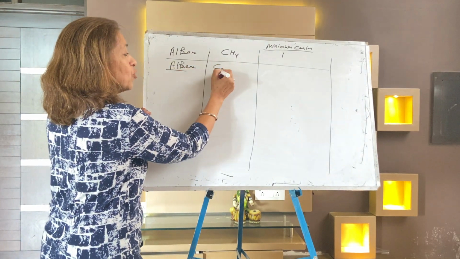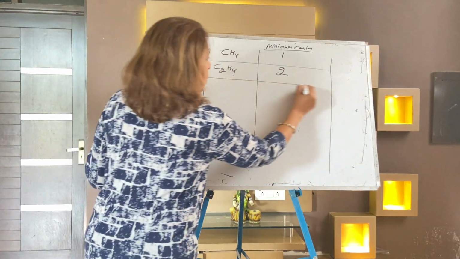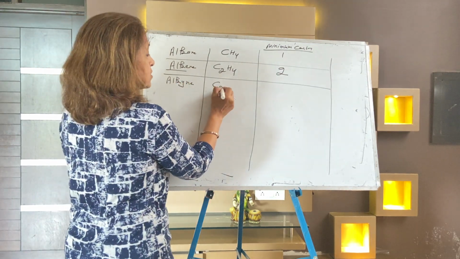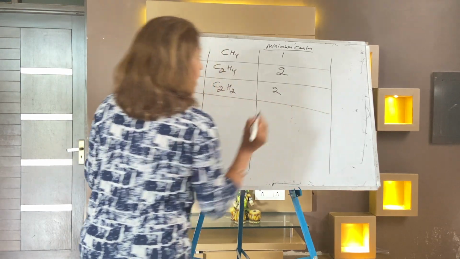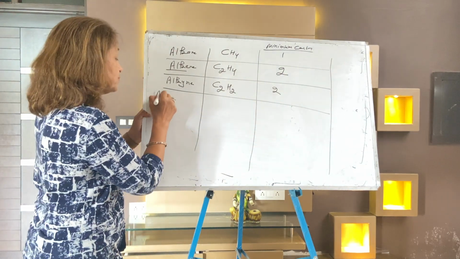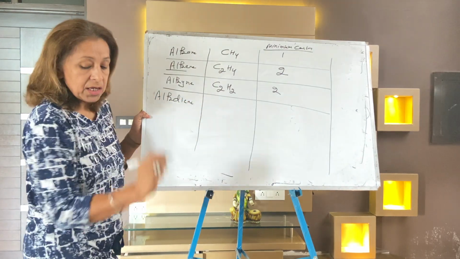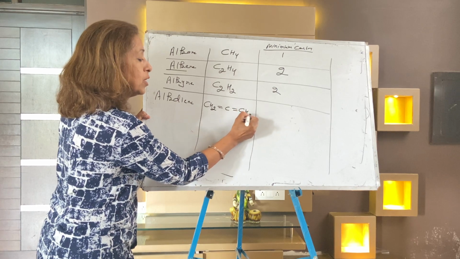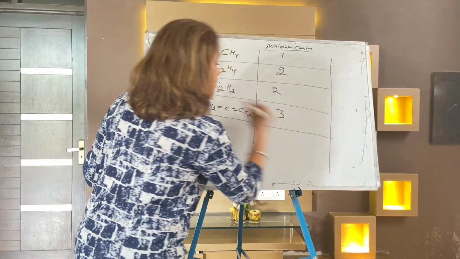Next, start with alkene. Alkene is C2H4, the first member, and the minimum carbon is 2. Next is alkyne. The first alkyne is C2H2, the minimum carbon is 2. It's very simple: alkane, alkene, alkyne. Next is alkadiene. Minimum carbon 3. You can see CH2 double bond C double bond CH2. 2 double bonds, diene. The minimum carbon atoms are 3.